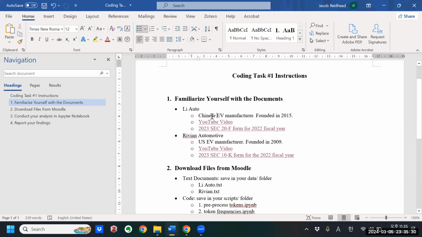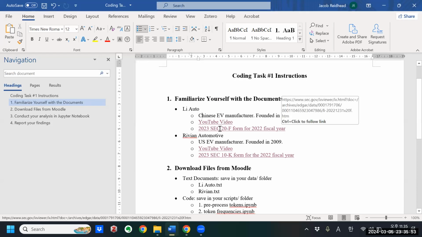So the text that I want to look at is their SEC filing. Li Auto is a Chinese manufacturer, but they are publicly traded on the NASDAQ. So any publicly traded company, American or foreign, has to submit an annual report to the SEC.